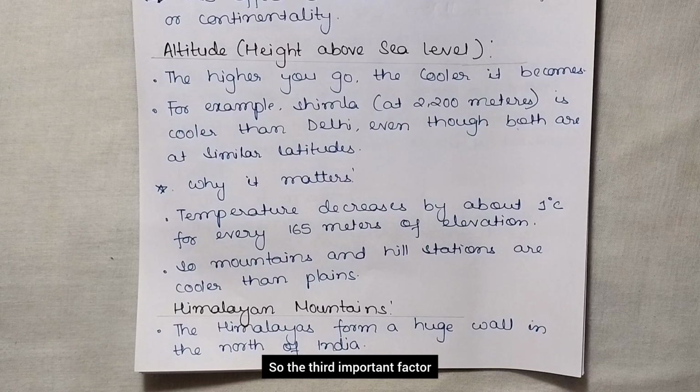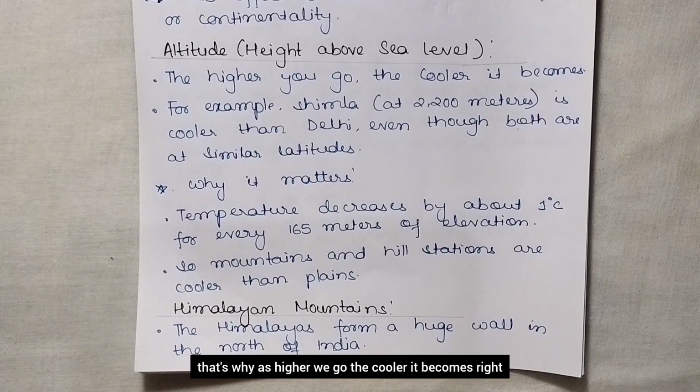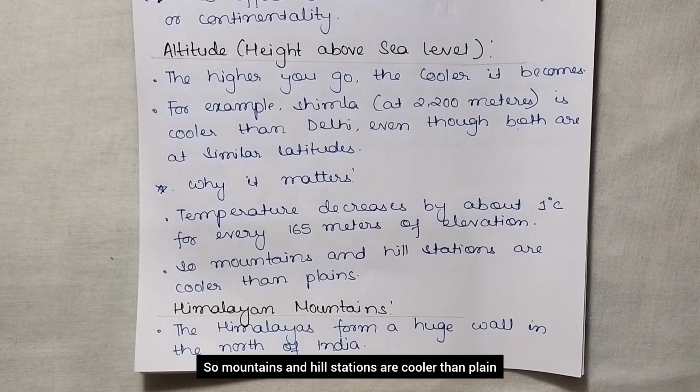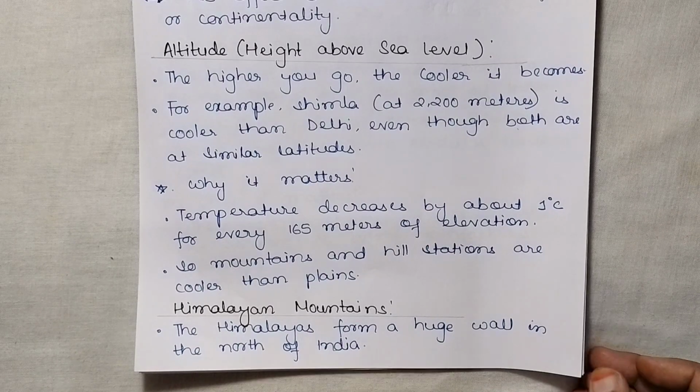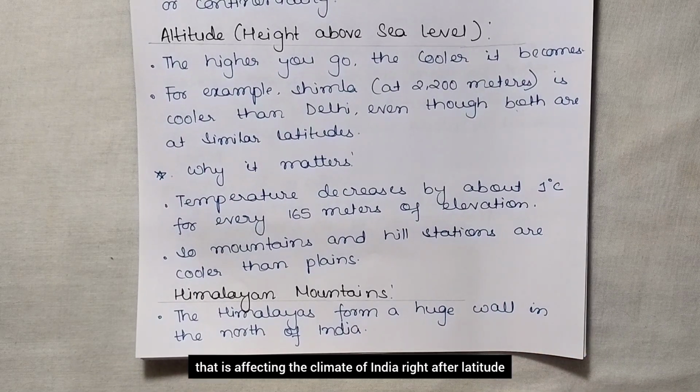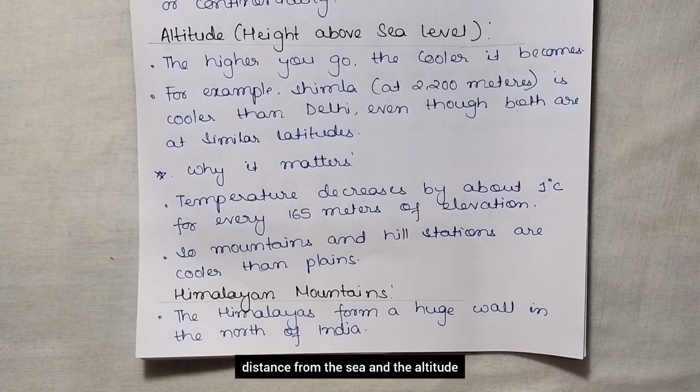So the third important factor, that is the altitude, here the temperature decreases by about 1 degree Celsius for every 165 meters of elevation. That's why the higher we go, the cooler it becomes, right? So mountains and hill stations are cooler than plains. So this is an important factor that is affecting the climate of India, right? After latitude and distance from the sea, comes the altitude.